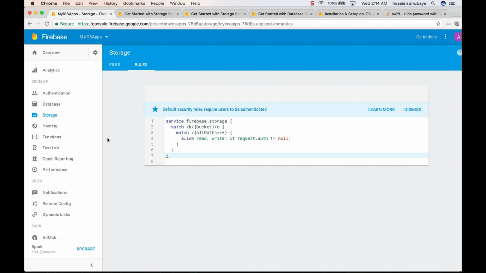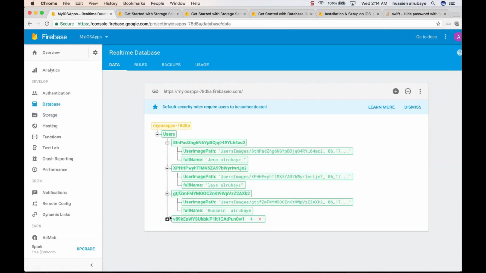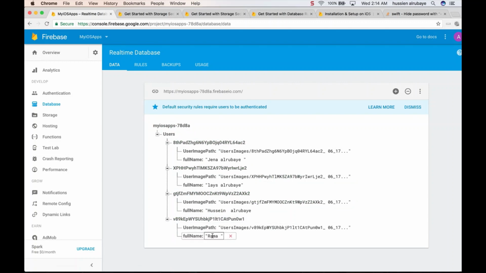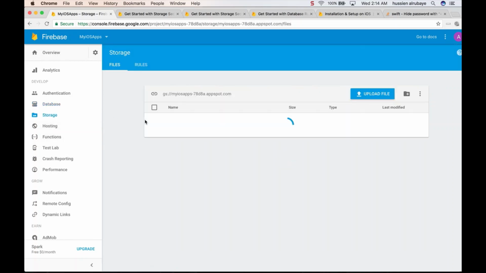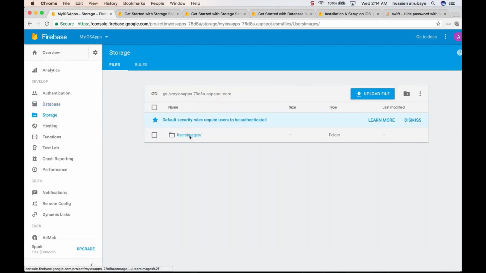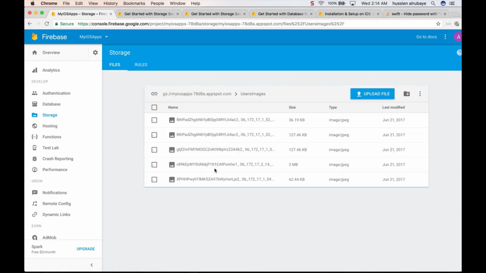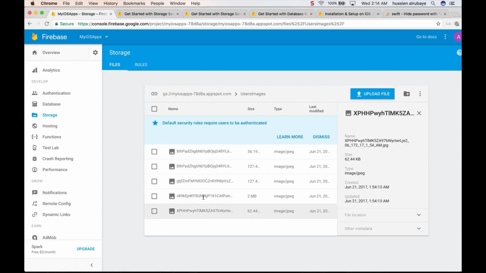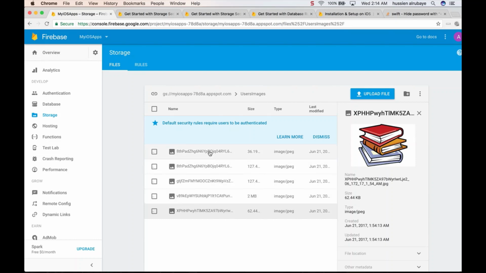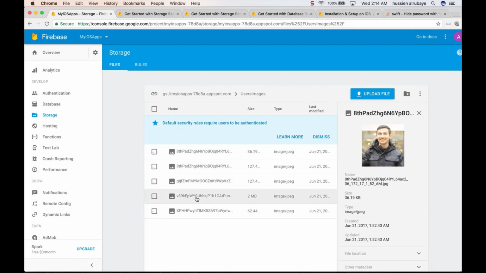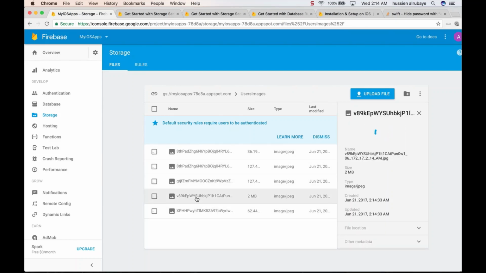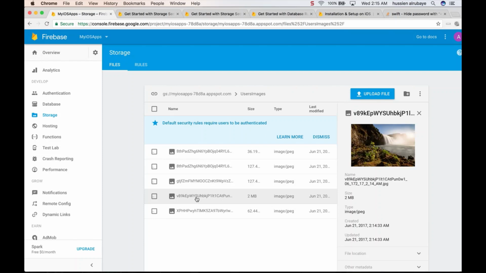Let me make sure of these things. So going to the database, seeing if there is a node for Rana, should be here, Rami, this is her image. So if I go here to the image hosting, I have to have the image. So now I think everything sounds cool, everything's secured, we don't have any problem, all the images are uploaded. I think this was the last one we uploaded. So yes, here it is. So now everything sounds cool for the register part. So here we are done. Thank you for watching.